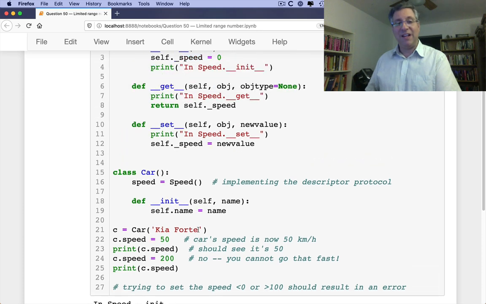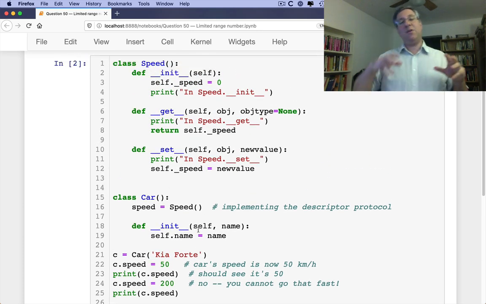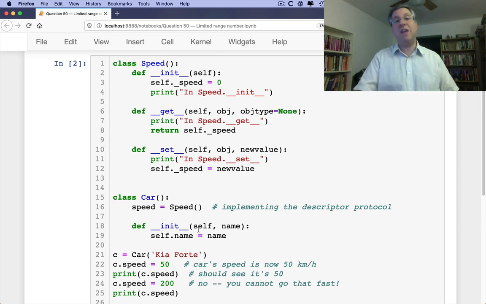Pretty nifty. So basically what we've managed to do is take what we did with properties and move them aside into another class. And one of the advantages of using descriptors is that if you have a very similar property in many different classes, you can extract it from there and use that descriptor instead. It's basically doing the same thing. It's saying when I retrieve this object, I want to invoke a method. And when I set this object, I want to invoke a method.